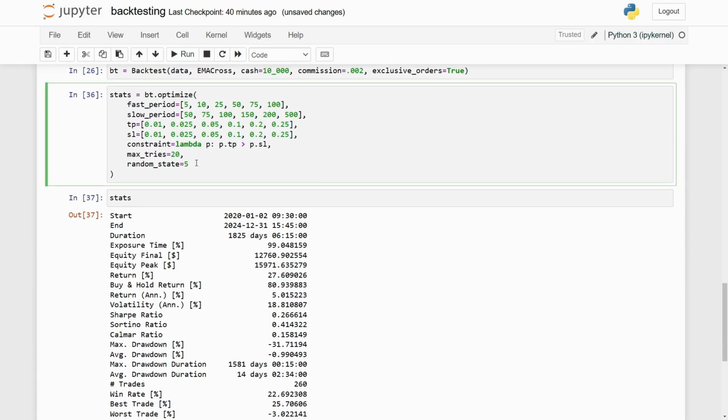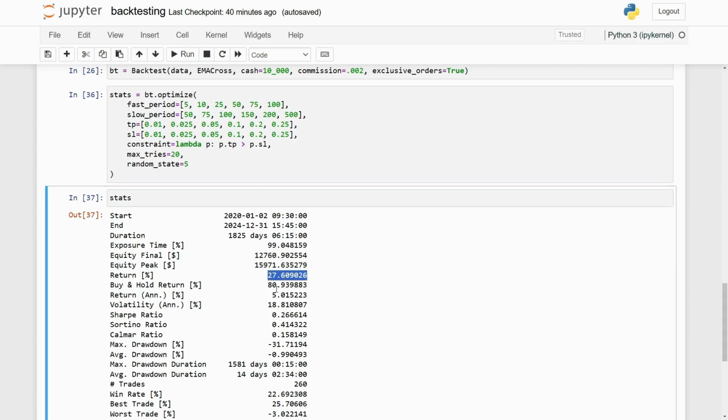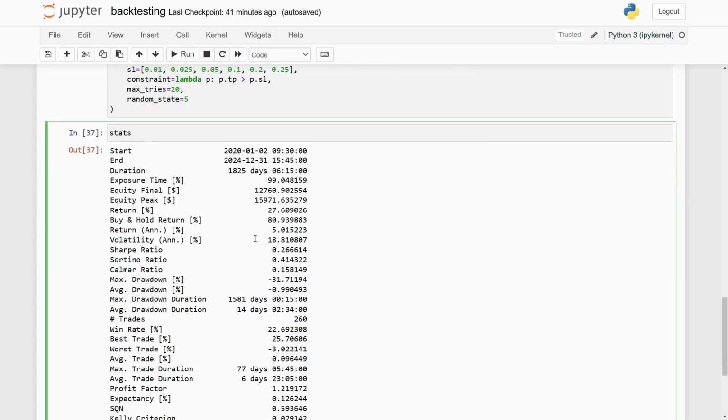So you shouldn't really change the random state, but definitely set one, because if you run it again and don't have one set, then the results are going to be different. So yeah, 27%. It's not as good as the buy and hold return, but it's definitely a lot better than it was before. That's everything for this video.